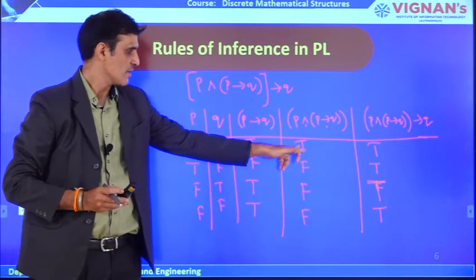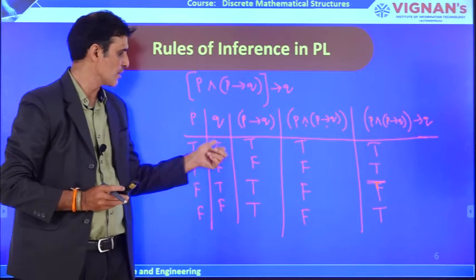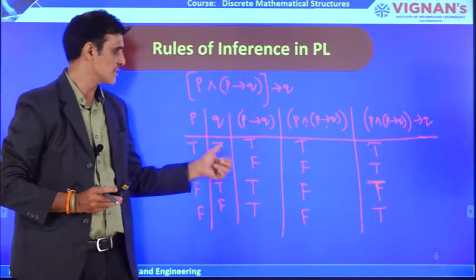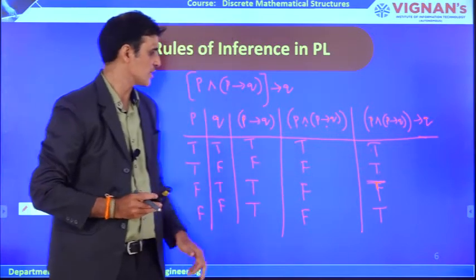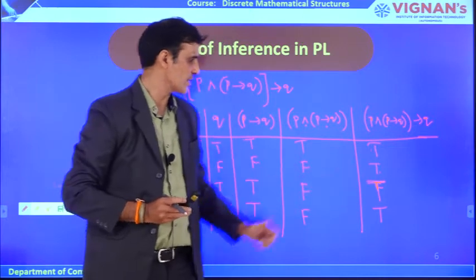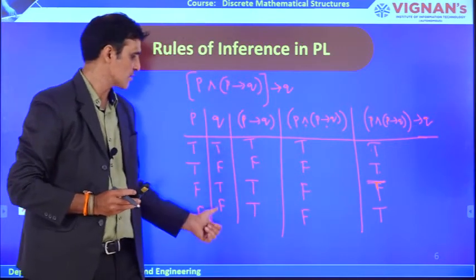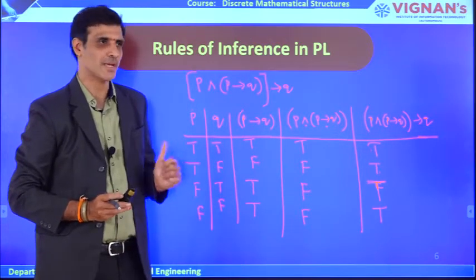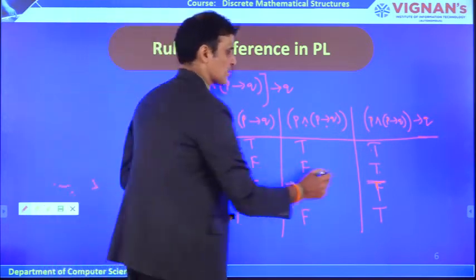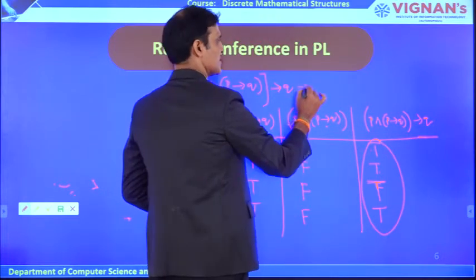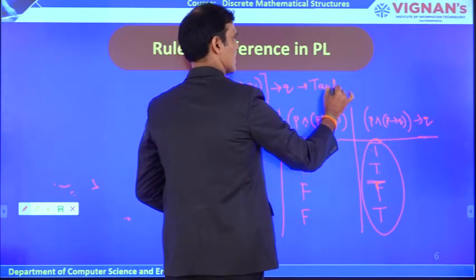So first, if P is true and Q is true, then it is true. If P is false and Q is false, in that case also it is true. If P is false and Q is true, in that case also it is true. That is the definition of implication. So in the last column what happened? We got all true values. Therefore it is a tautology.